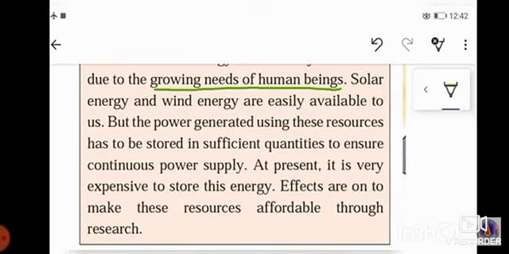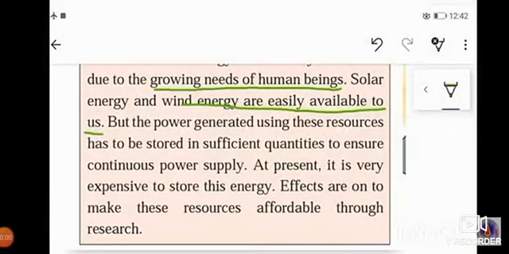Next, that is, solar energy and wind energy are easily available to us. Yes, isn't it? Solar energy means the energy which we are getting because of the sun. So the sun rises every day, means solar energy is easily available, and we are having wind, yes, throughout day and night. So this wind is also used by us and it is also easily available.